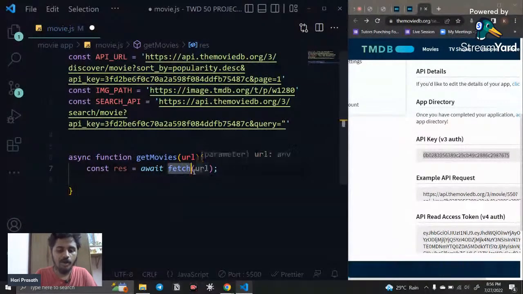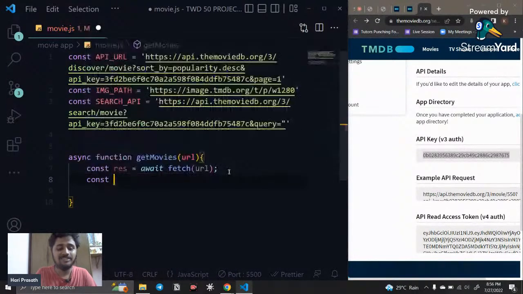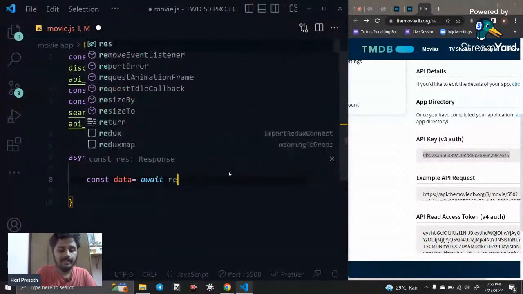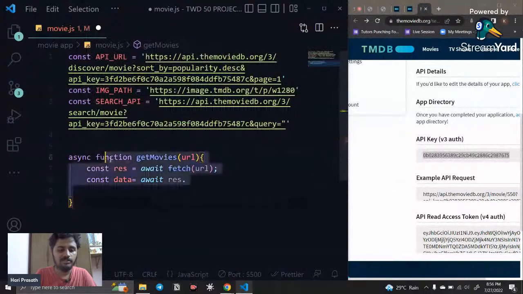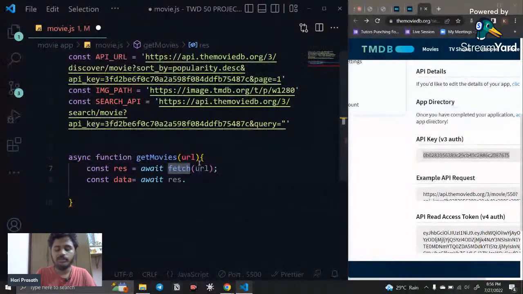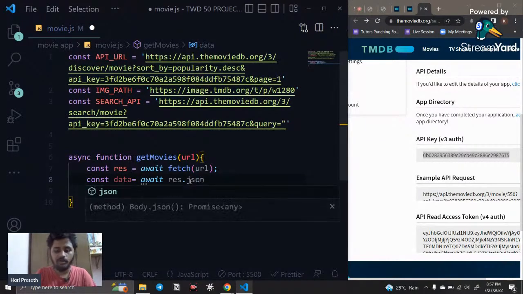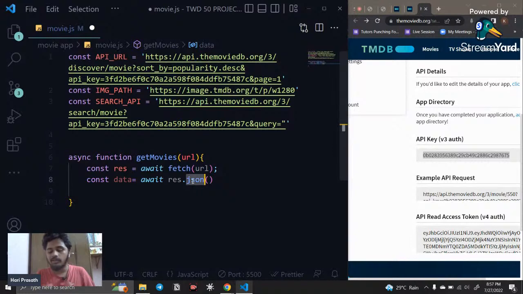After fetching this URL, it's going to return a promise, right? So I want to parse the promise. I say data equal to await res, which has the promise. Fetch is going to fetch all the data in that particular URL and store all the information in res, and this promise is going to be parsed by a method called json. So this is going to parse that URL's response and store it in data.